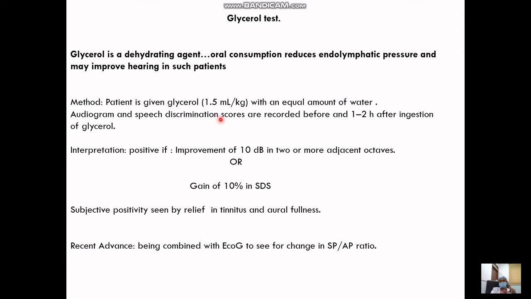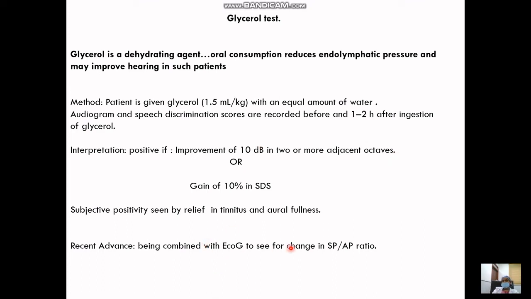What we do is, the patient is given 1.5 milliliter per kg of glycerol with an equal amount of water with some flavoring agent. The speech discrimination audiogram is recorded before giving the glycerol to the patient, and then 1 to 2 hours after, and then interpretation is done. If there is an improvement of 10 decibels on two or more adjacent octaves, or a gain of 10% in the speech discrimination score, or the person feels that his tinnitus and aural fullness have relieved, then we can say that the glycerol test is positive and the patient is suffering from Meniere's disease.